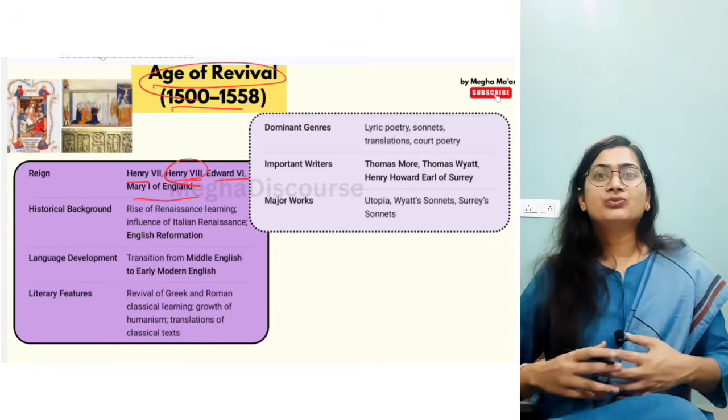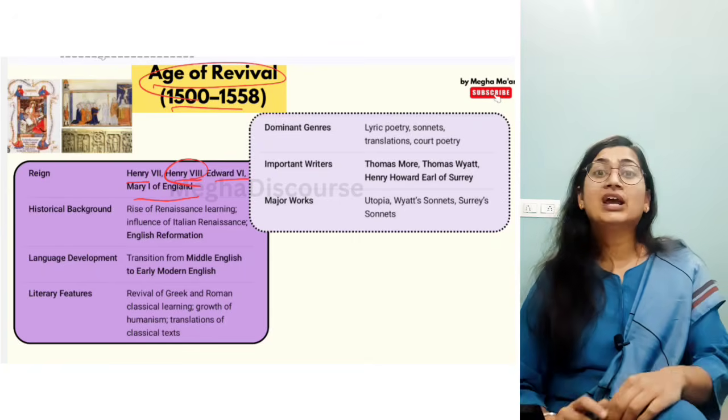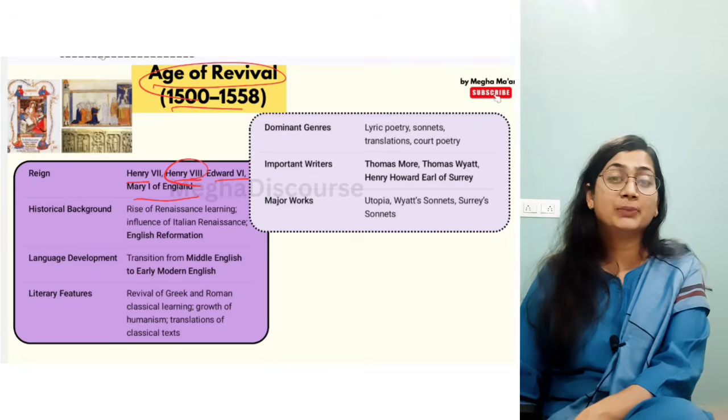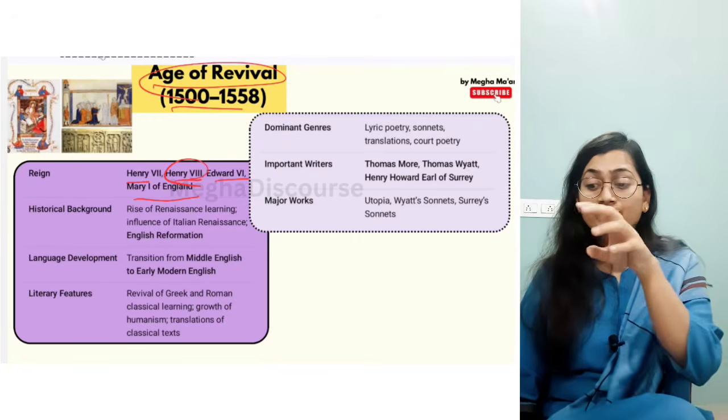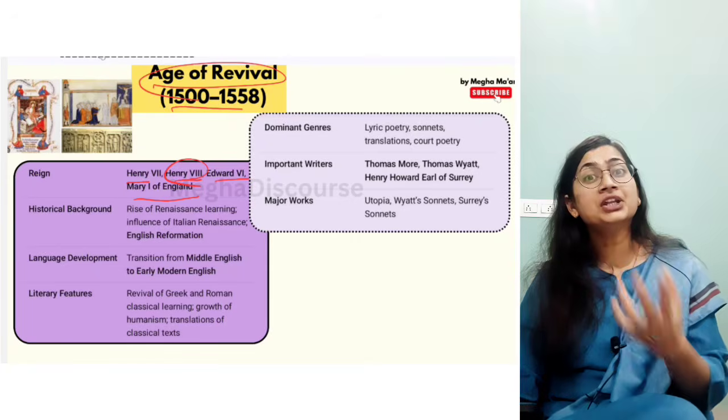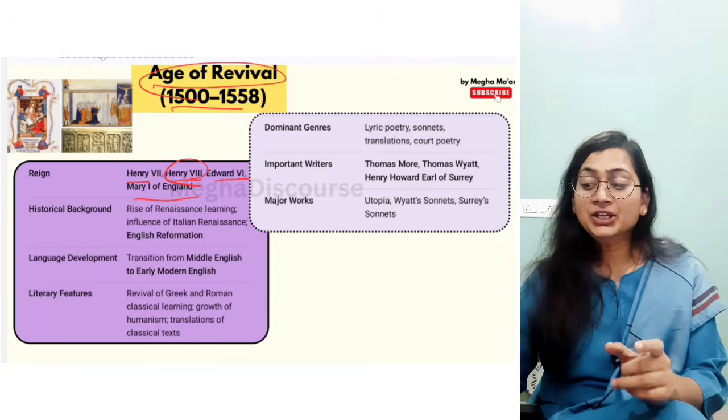Now there is a reign of the Renaissance. Renaissance influence you can see, like we have Leonardo da Vinci, who is the artist and painter. So the Italian influence can be seen in the literature of the age of revival. Another important fact of Renaissance learning is humanism.